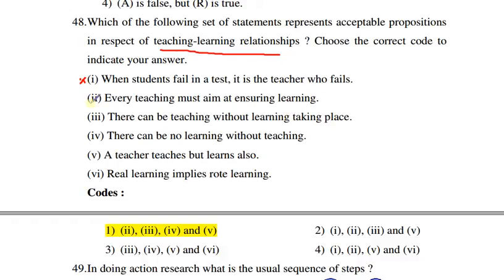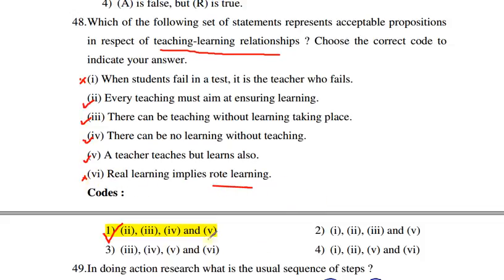There can be teaching without learning taking place. This is also possible. There can be no learning without teaching. This is also possible. A teacher teaches but learns also. Yes, it is also correct. Real learning implies rote learning. This is not correct. So the correct answer is 1. Here rote learning means memorizing the statements by repeating them. So this statement also is not correct.